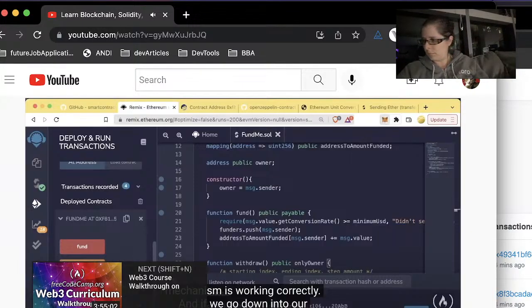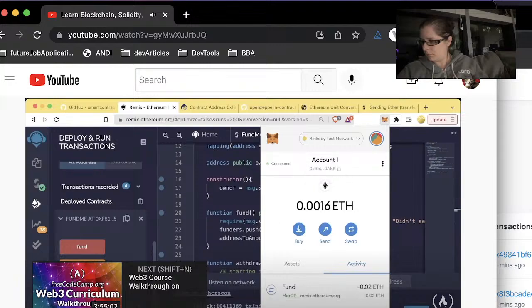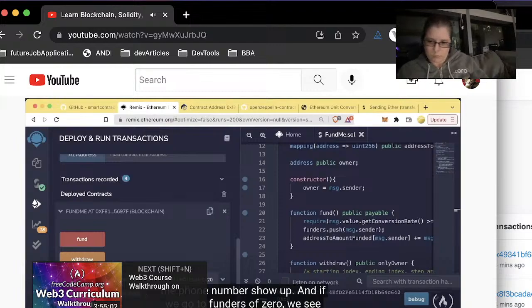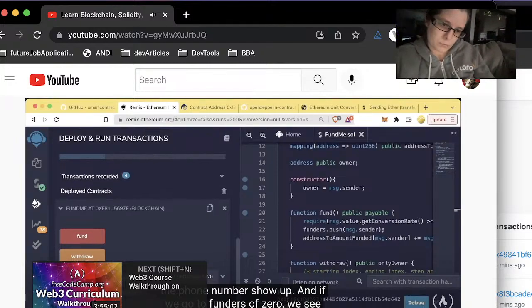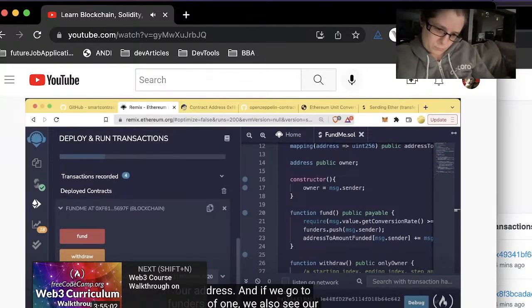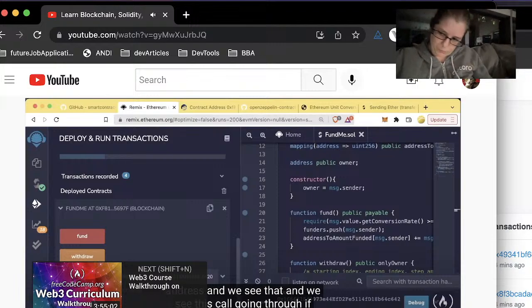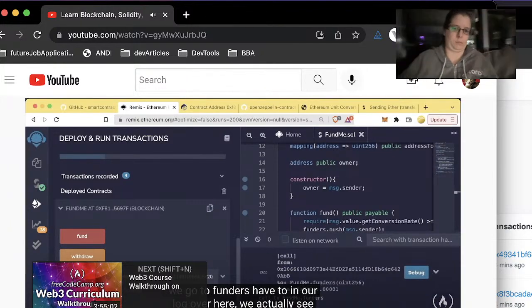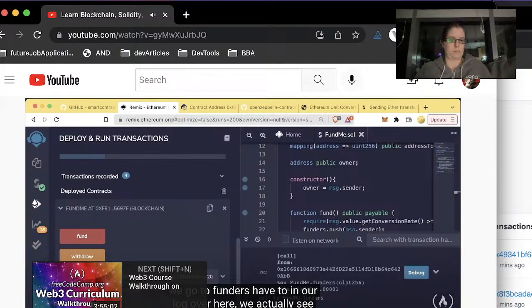And if we go down into our array and our mapping, we do address to amount funded and we paste our address, we should see the 4 number show up. And if we go to funders of 0, we see our address. And if we go to funders of 1, we also see our address. And we see that when we see this call going through. If we go to funders of 2, in our log over here, we actually see that we get an error.